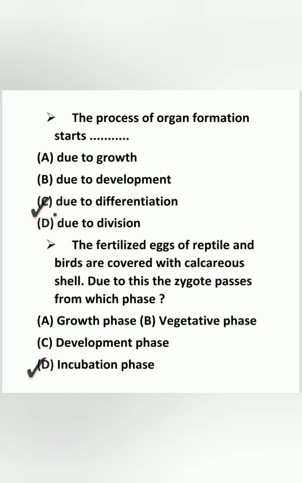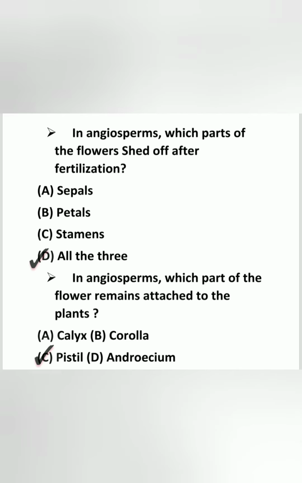Question number 2. The fertilized eggs of reptiles and birds are covered with a calcareous shell. Due to this, the zygote passes through which phase? So it is the incubation phase. Next, in angiosperms, which part of the flower is shed after fertilization? So the answer is all: sepals, petals and stamens.